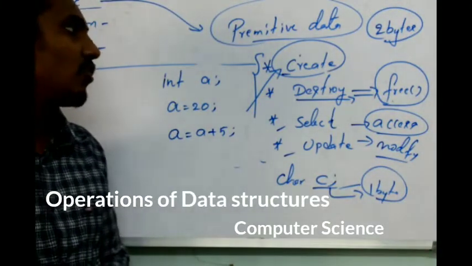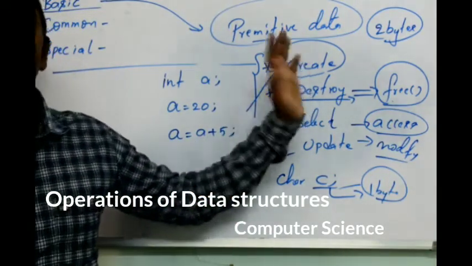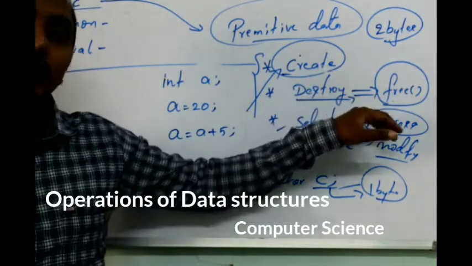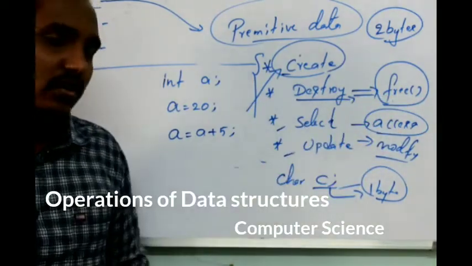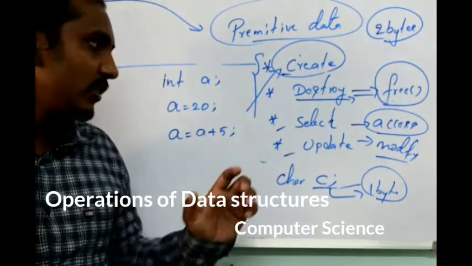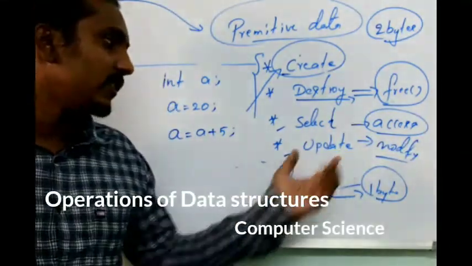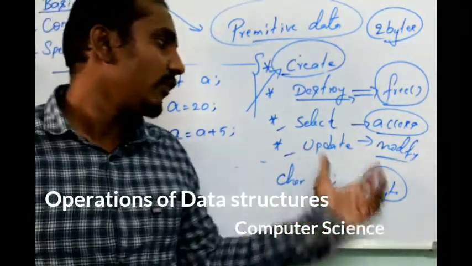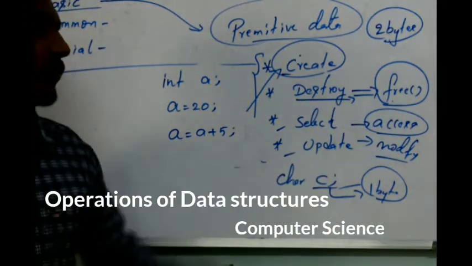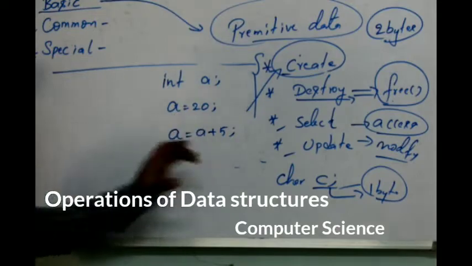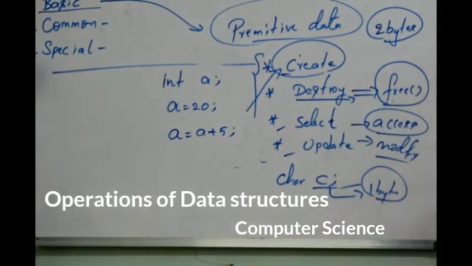So the basic functions of any primitive data structure are: create, which is memory allocation; destroy, which is deallocating the allocated memory, called the free function; select, where if you want to access a value in memory, we consider it the select function; and lastly update, where whichever value you have created, if you want to change or modify that value, that process is considered update. Okay, hope these are the basic functions that we have, based on your primitive data structure.